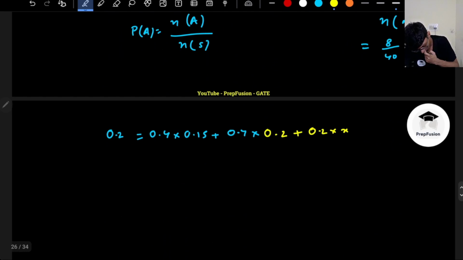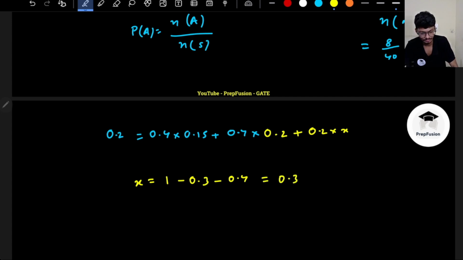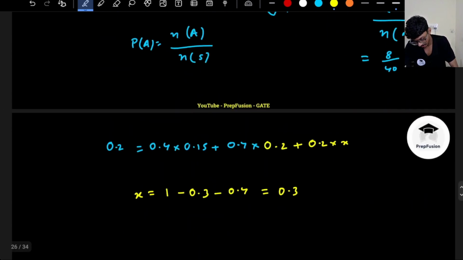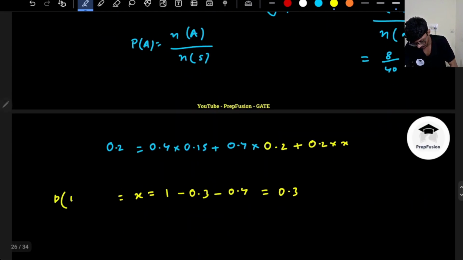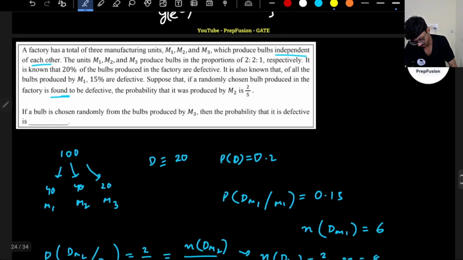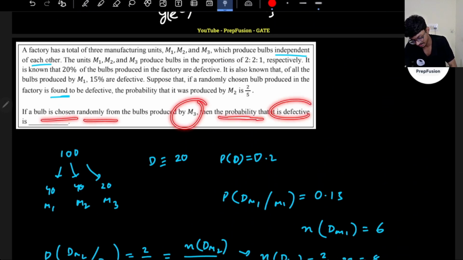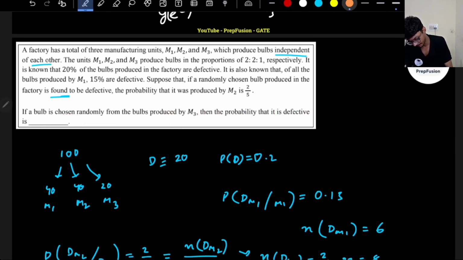So if I divide by 0.2 on both sides, 1 minus 0.2, this is 0.3, this will be 0.4, right? So this comes out to be 0.3, so x comes out to be 0.3. So the probability, what is x? X is the probability that it is defective from M3, given that it is from M3 itself, which will be 0.3. So 0.3 will be the answer. If the bulb is chosen randomly from M3, then the probability that it is defective will be 0.3.